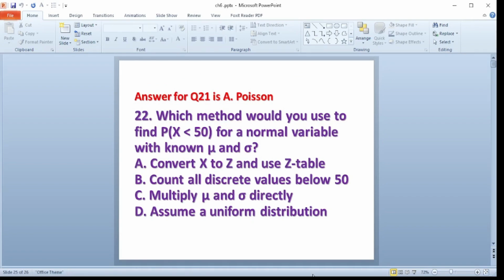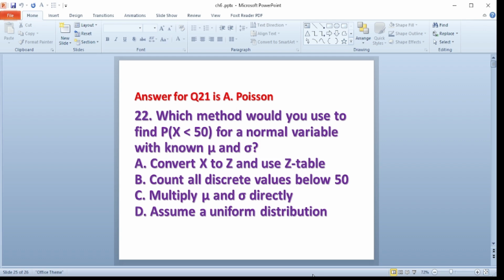Question number 22. Which method would you use to find the probability of x less than 50 for a normal variable with known mean and standard deviation? A, convert x to z and use the z table.